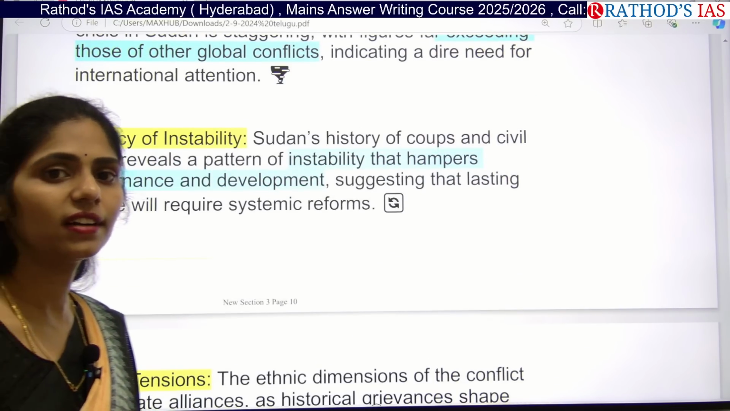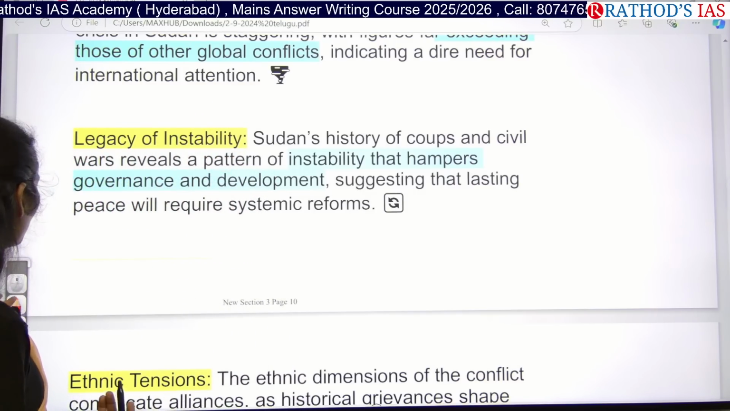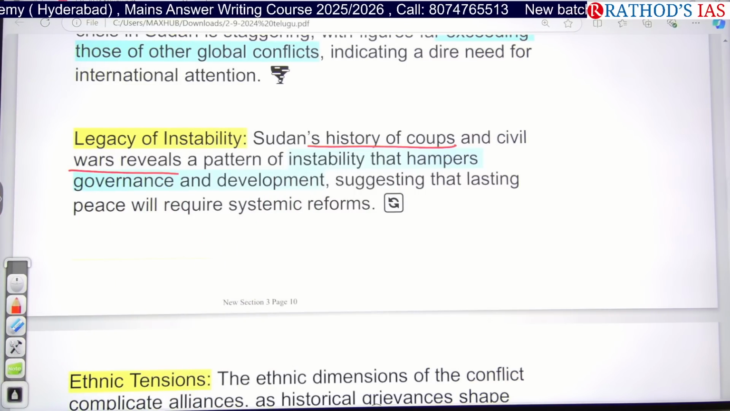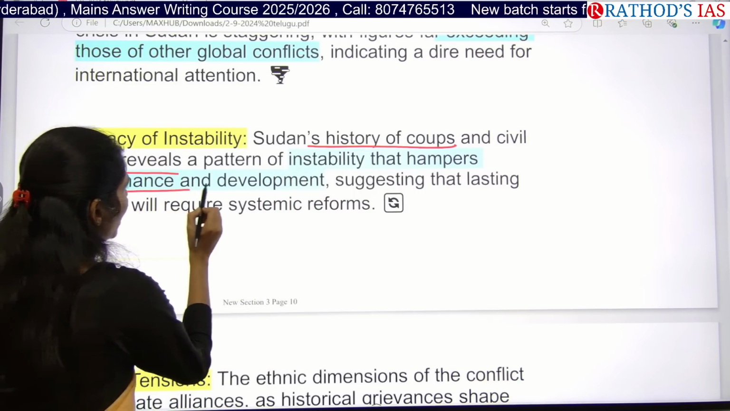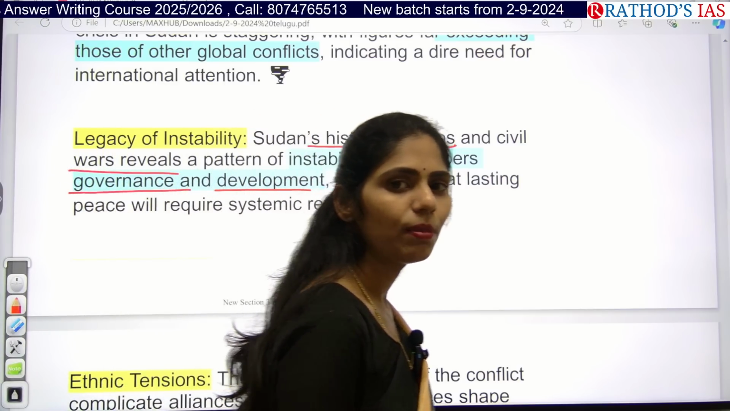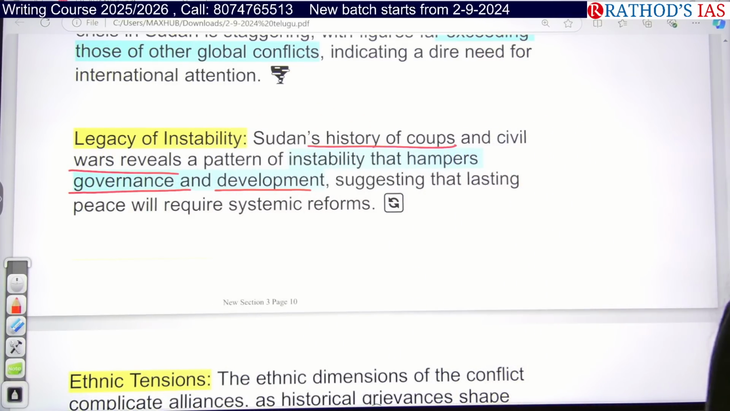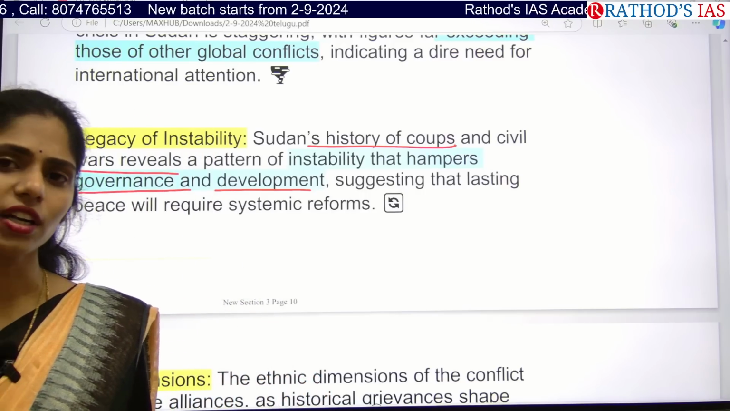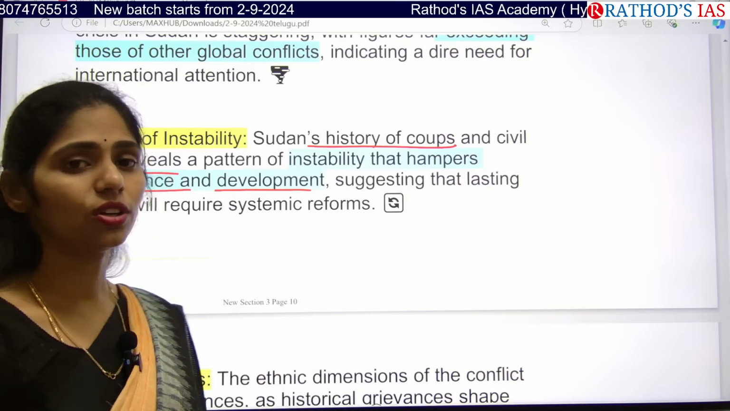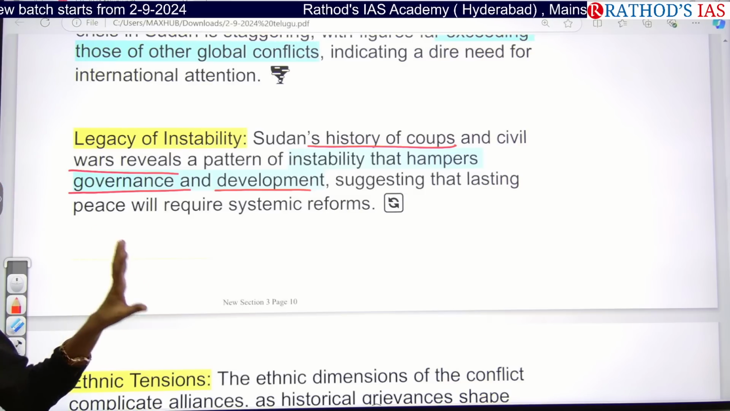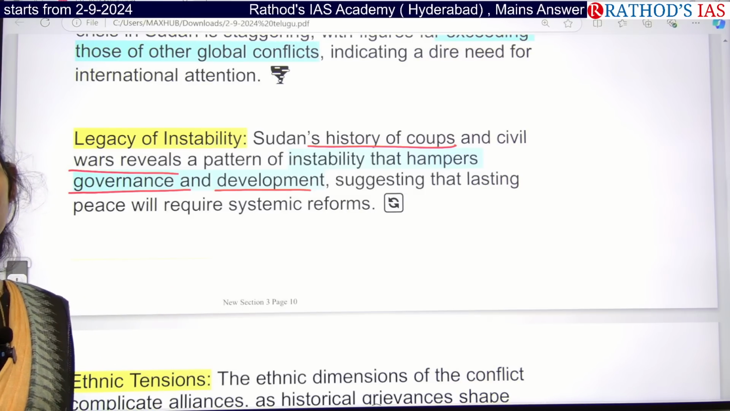So you have to see in which countries military coups happened. Sudan has a history of coups and civil war, which reveals a pattern of instability, because it hampers governance and development. So why are these African countries less developed, underdeveloped? One important reason is climate change. Another is that they are only exporting raw materials, not focusing on final goods. Many countries are also facing drought and famines. And next is political instability, where there are always coups. So these are the important reasons for the underdevelopment of these African countries.